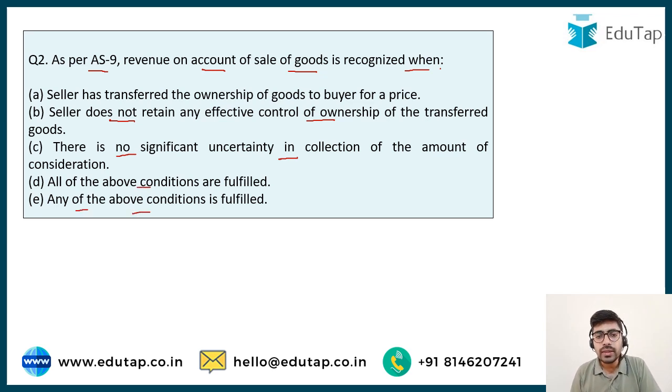So this question is asking, suppose you have sold goods to someone. I am in the business of mobile phones, and I have sold this mobile phone to someone. When should I book the revenue? What are the conditions that should be fulfilled? Either all of the conditions should be fulfilled, or if any one condition is fulfilled, I can book the revenue. This is what is being asked here.